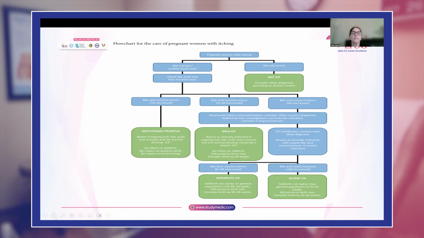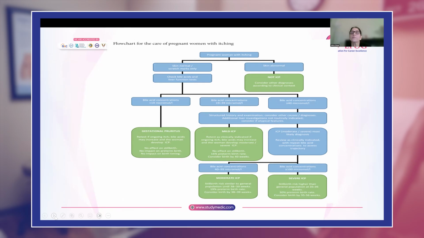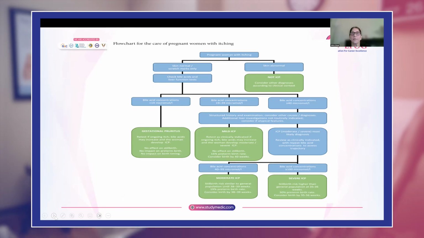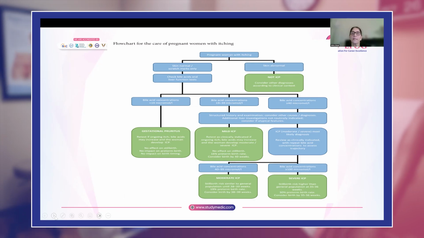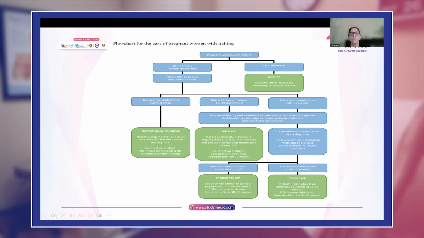If bile acid is less than 19 micromoles, we know that this is not ICP, it is gestational pruritus. Bile acids between 19 to 39 is mild. 40 to 99 is moderate, and 100 and above is severe. Okay.